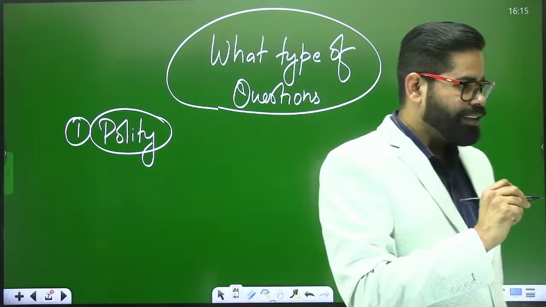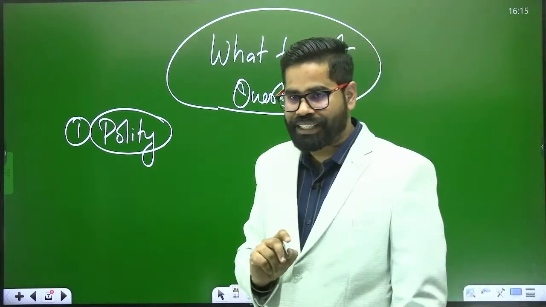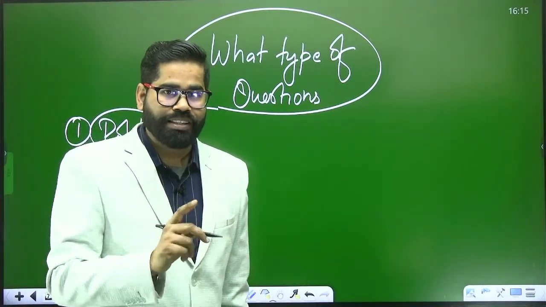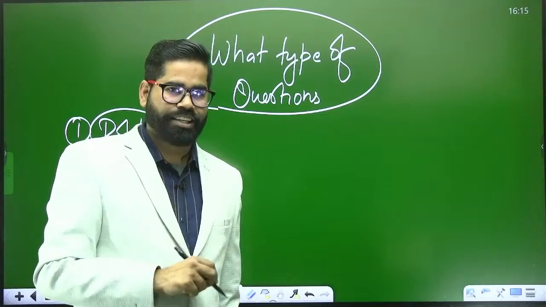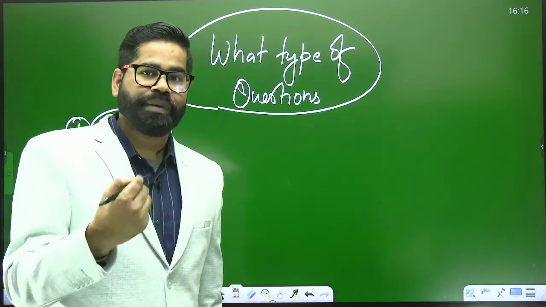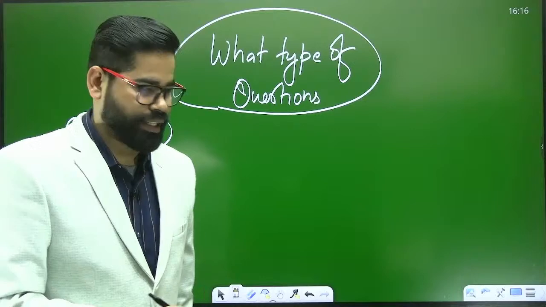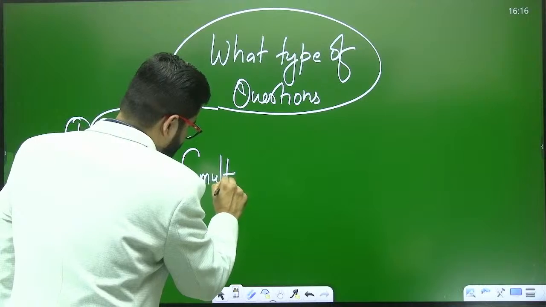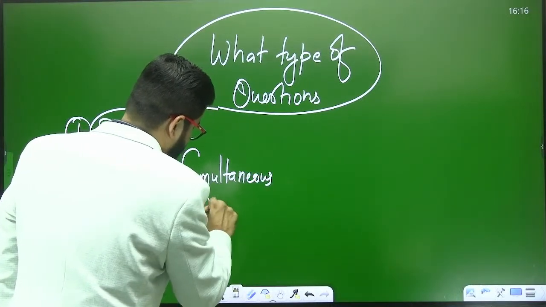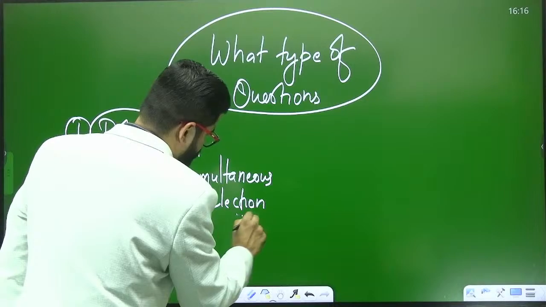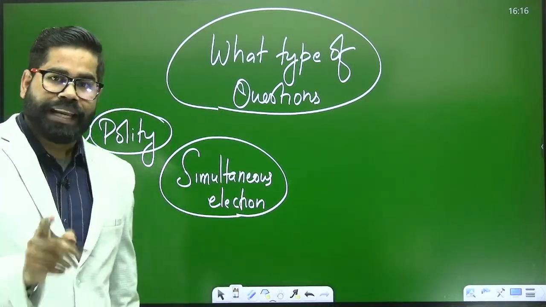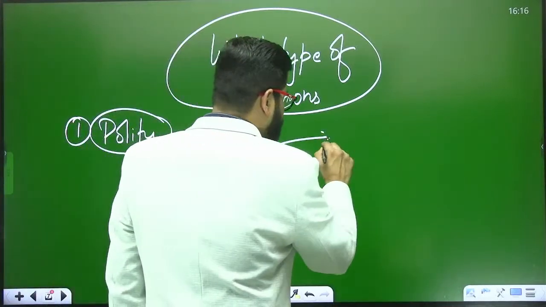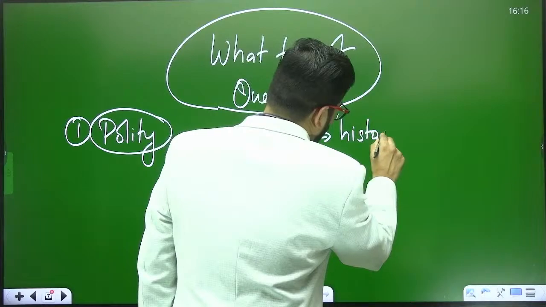Now suppose that this year, all of you may have seen, simultaneous election was there in the news. So what can be the possible way of asking questions on this? Suppose we have this one topic, simultaneous election. Now, questions can be asked in multiple manners. A question can be about the history of it.